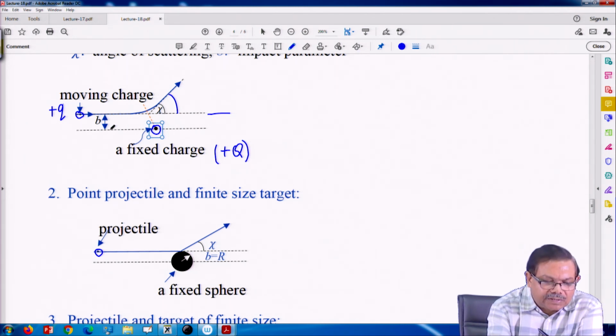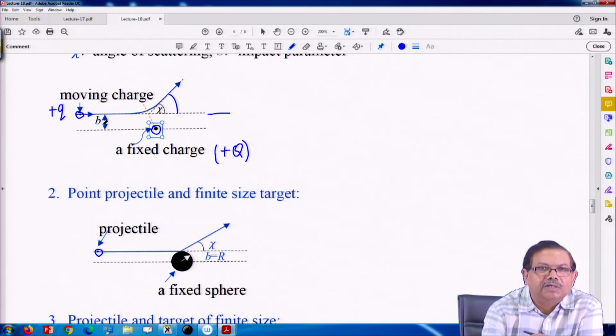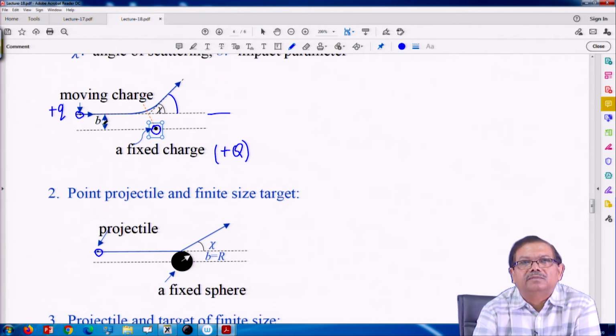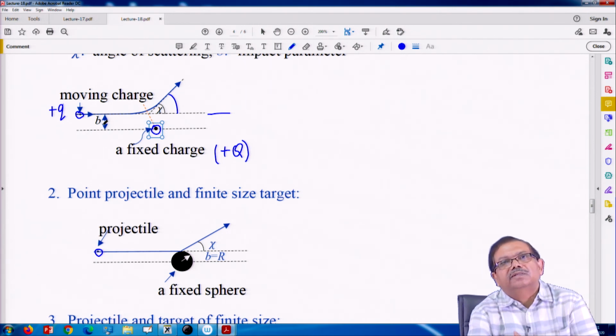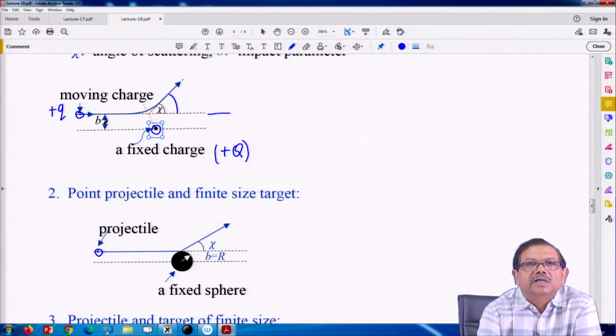So, the distance from the target is important. This parameter is called the impact parameter. This determines a measure of the impact this projectile may have when it comes in the vicinity of the target.